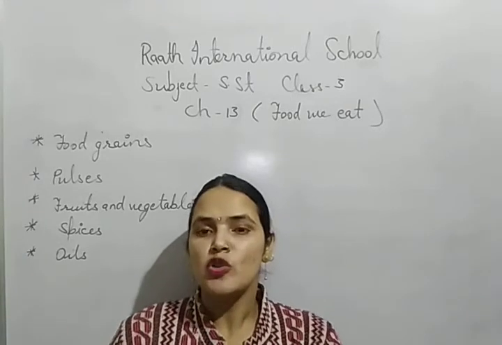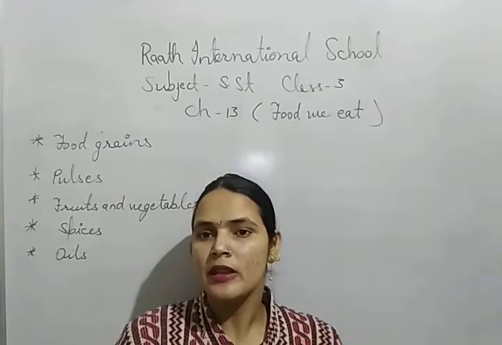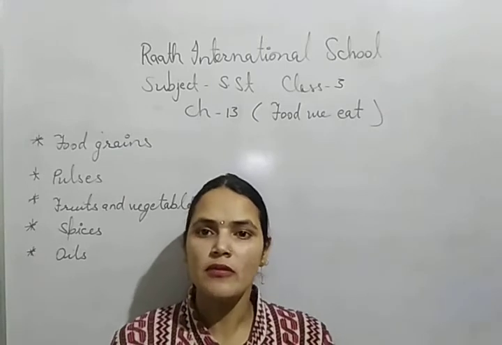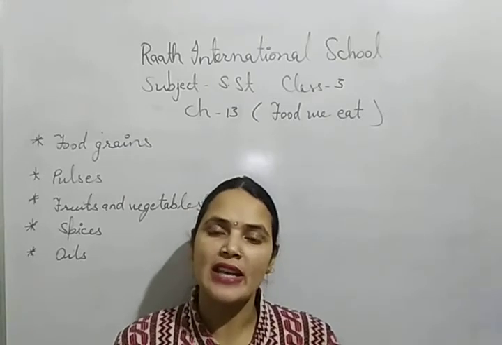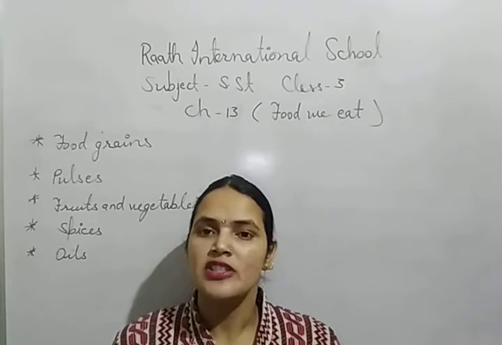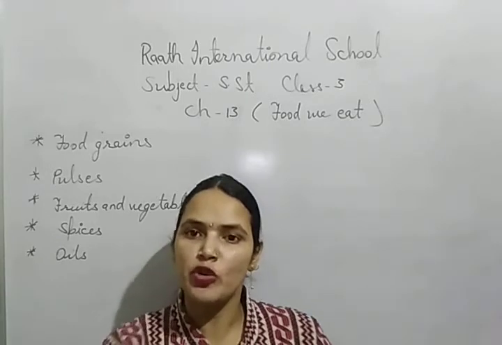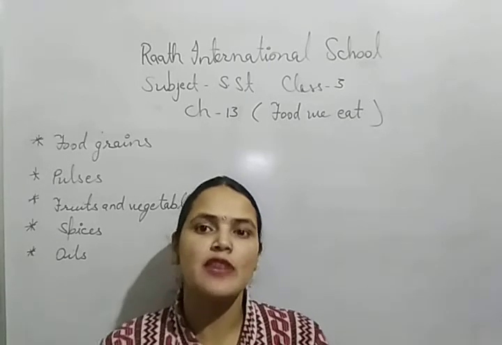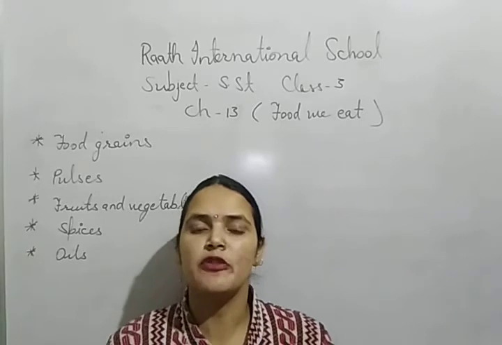Now people who live in the coastal area, their main food is fish, rice and seafood, just because they live near the water bodies, so it is easy for them to get seafood.